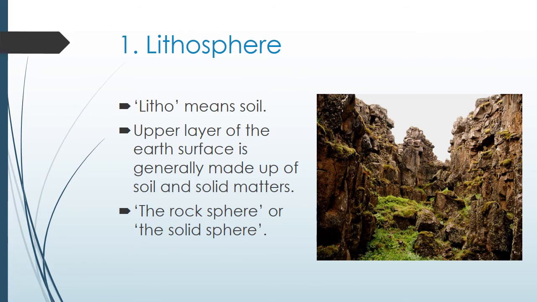The upper layer of the earth's surface is generally made up of soil and solid matters. The upper layer of the earth on which we live, which we can easily see when we go anywhere on the earth, is made up of soil and solid matters. Solid matters like rocks or stones or various other such matter. Now, I hope you already know what is solid, liquid, gaseous and all. So this is the solid layer which we see.